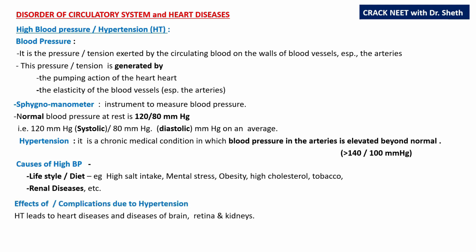Complications due to hypertension. Hypertension leads to heart diseases and disease of the brain, retina, kidneys. It can affect every part of the body, and a person who is a chronic hypertensive will finally die of multi-organ failure.